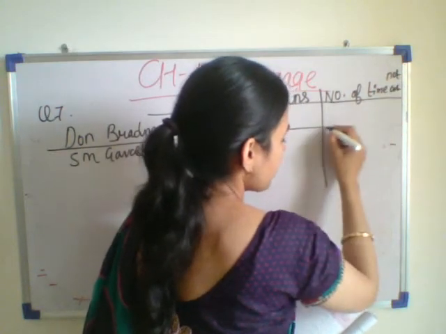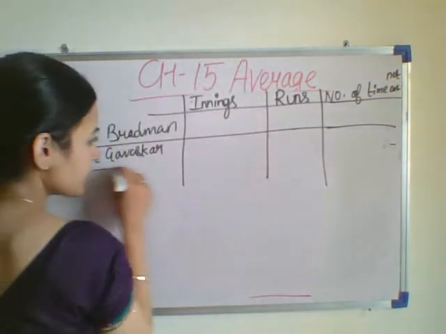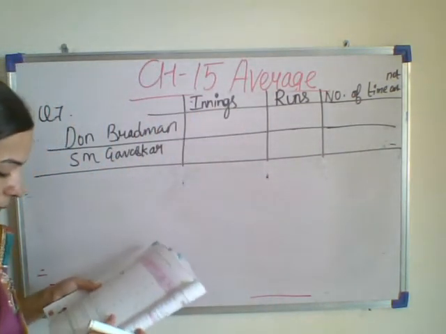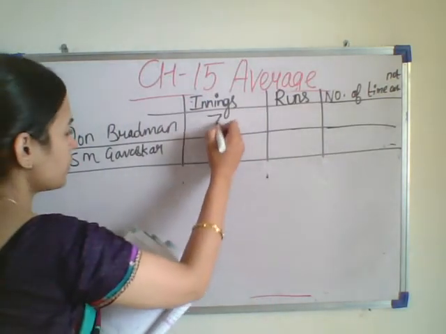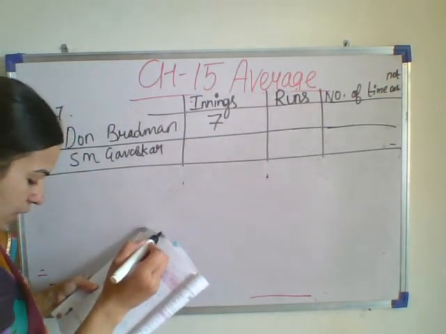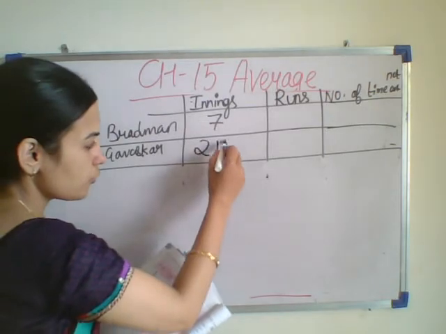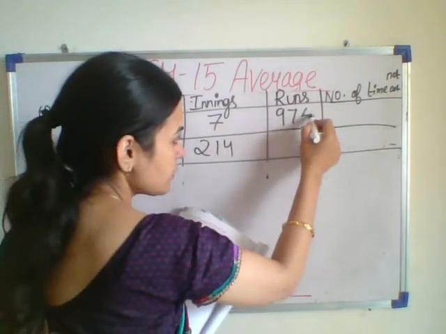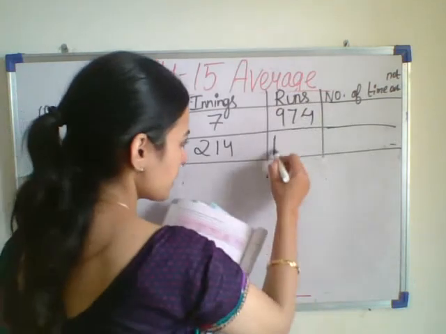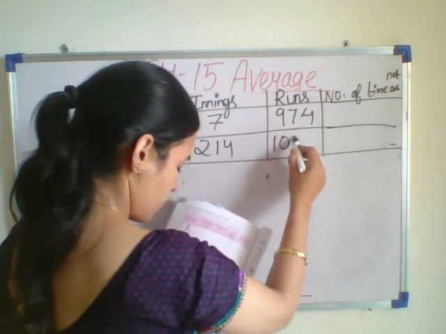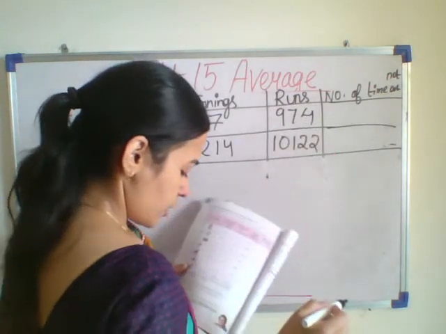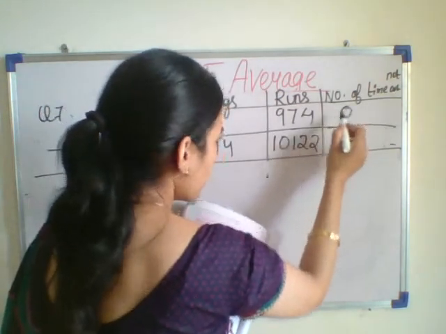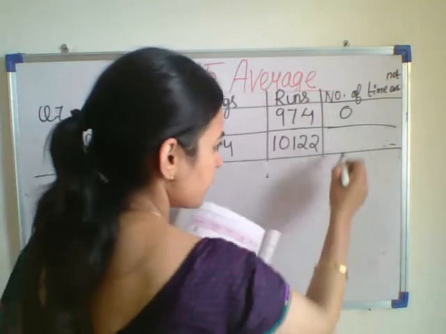This table is given in your book, so I am drawing this on the board. Now I am writing the innings of Bradman is 7 and Gavaskar 214, and the runs taken are 974 and 10122. The number of times not out is 0 and 16.